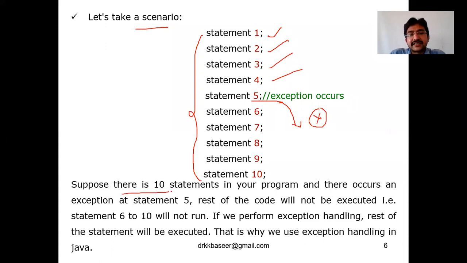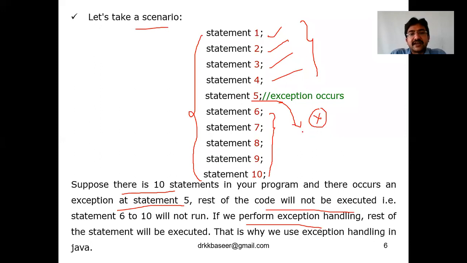Suppose there are 10 statements and the exception occurs at the fifth statement. The rest of the code, statements 6, 7, 8, 9, 10, will not be executed. If you perform exception handling, the rest of the statements will be executed. That is why exception handling has to be used. Without it, only the first 4 statements will be executed and it will come out at the fifth statement.